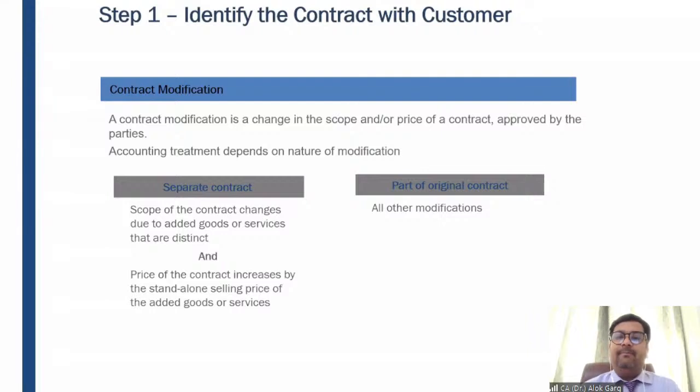So for example, I have entered into a contract with J that I'll give you 50 classes and I'll take 5,000 rupees, right? So what is the cost per class? 100 rupees. 100 rupees is my rate. Or let's flip this example. I have entered into a contract with a company for providing training on Ind AS, and on a daily basis I'll charge 10,000 rupees, and there was a contract for 10 days, so I need to charge 1 lakh rupees, right?